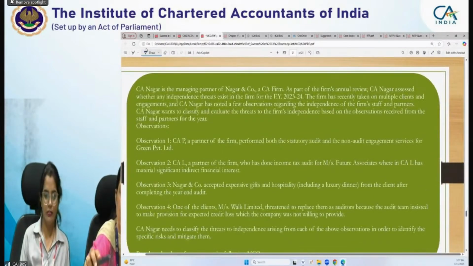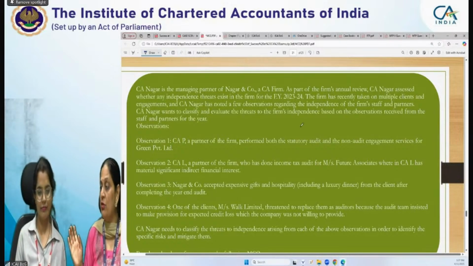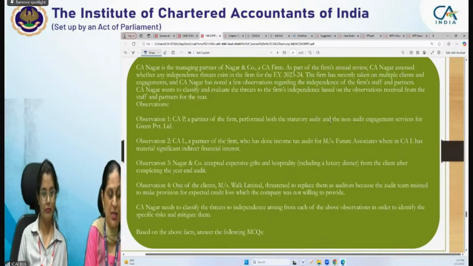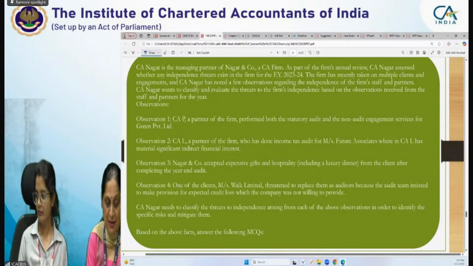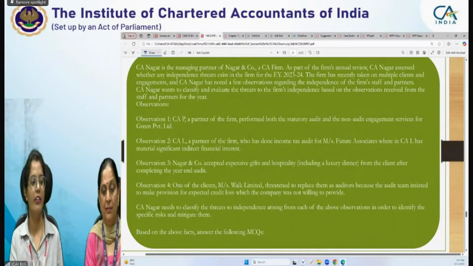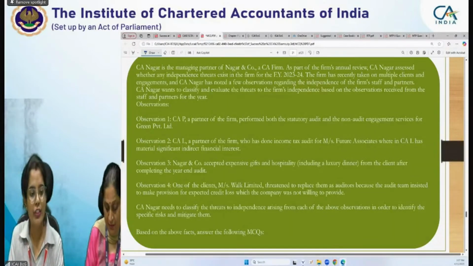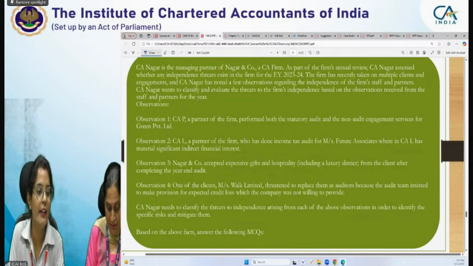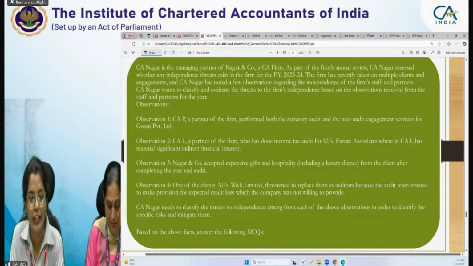Again, we have one more case study. In case you have any doubts, students, you can ask because time is short now. CA Nagar is the managing partner of Nagar and Company, a CA firm. As part of the firm's annual review, CA Nagar assessed whether any independence threats exist in the firm for the financial year 23-24. The firm has recently taken on multiple clients and engagements, and CA Nagar has noted a few observations regarding the independence of firm staff and partners.